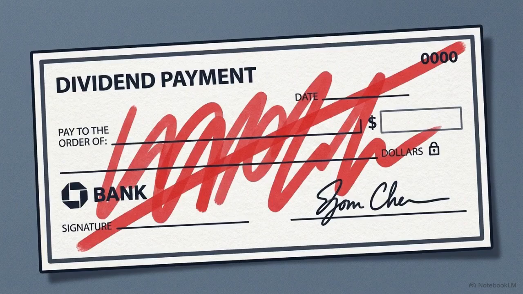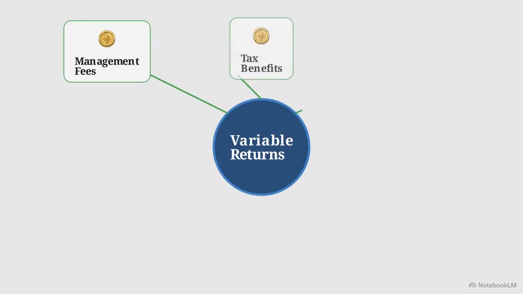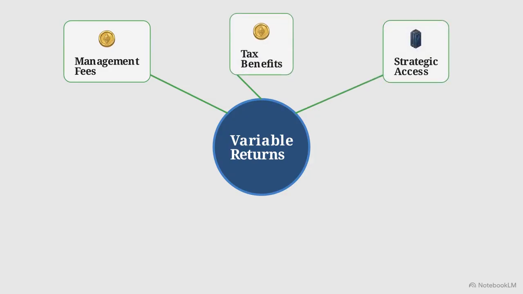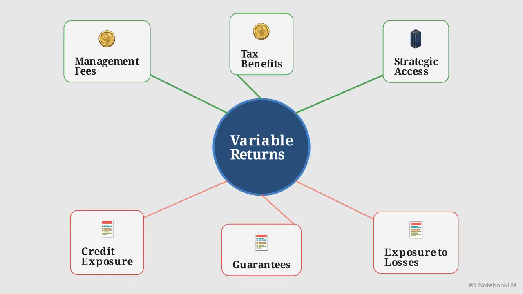The narrow assumption here is to look exclusively at formal distributions, like equity dividends. IFRS 10 completely rejects that limitation. Returns are defined broadly, capturing management fees, tax benefits, and strategic access to scarce resources. It also captures the negative side. Absorbing downside risk through credit exposure or issuing guarantees is equally critical.